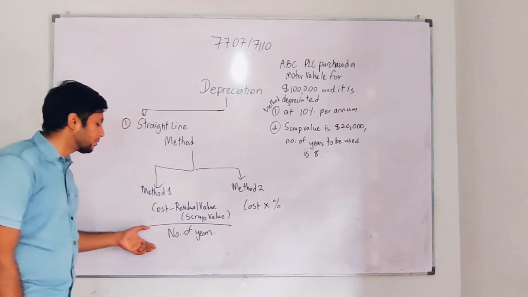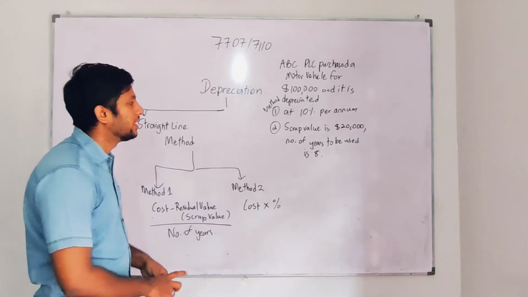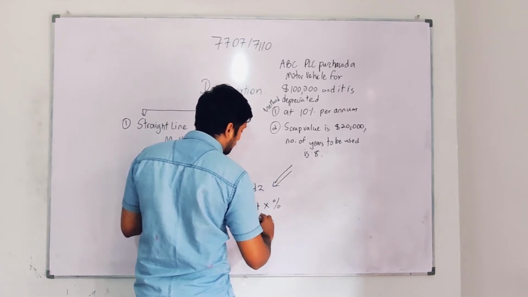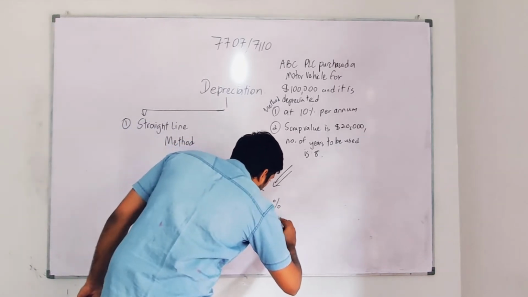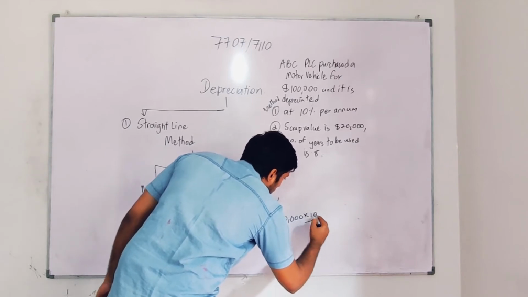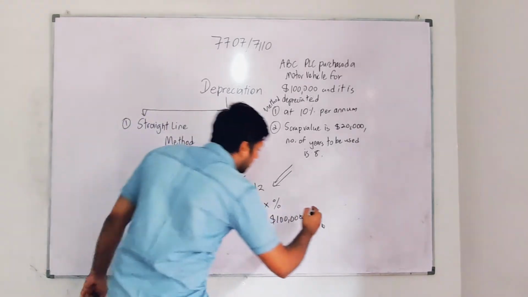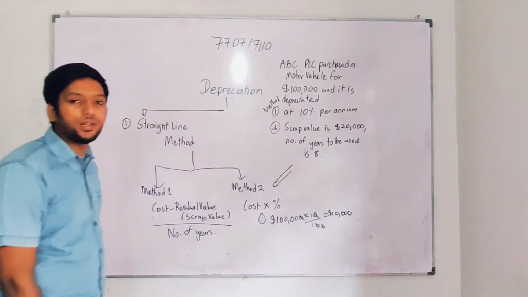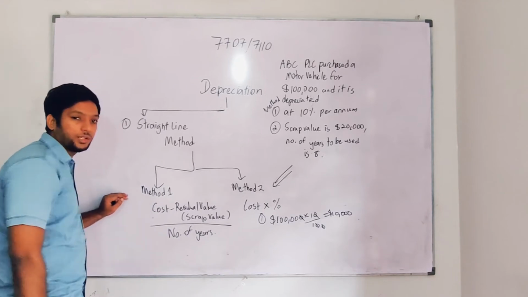When it comes to method 1, cost minus residual value. They have taken method 2 as cost into percentage. So I'm going to take the percentage basis first. How much is the value? They have given 100,000 as the cost. I'm going to take 100,000 and into percentage I'm going to calculate 10 over 100, so I'm going to divide this by 100. So I will get 10,000 a year. This is the annual depreciation which happens per year. So this is cost into percentage, the easiest way.